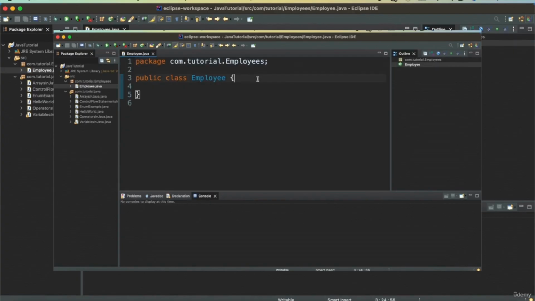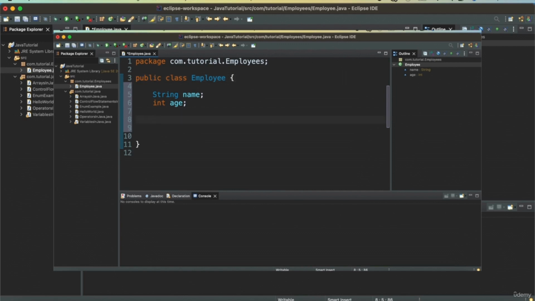So here is what I have, a public class Employee. I am going to define two member variables in it, which is String name. The employee will have a name and an integer age, the age of the employee. So our class is a public class, so it can be accessed out of this package as well, which is our intention because we want to call this class from a different class and print its member variables.